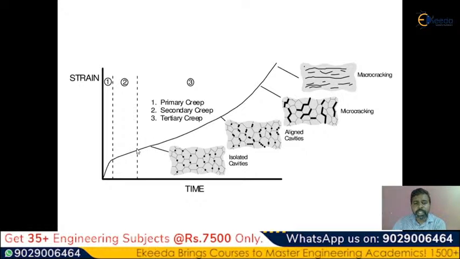But at the end of the second stage, isolated cavities will be observed here, and after that all these cavities are aligned on the grain boundaries. Please observe here. You can see the grain boundaries, and on those grain boundaries all these cavities are aligned like this, and these cavities are increasing.